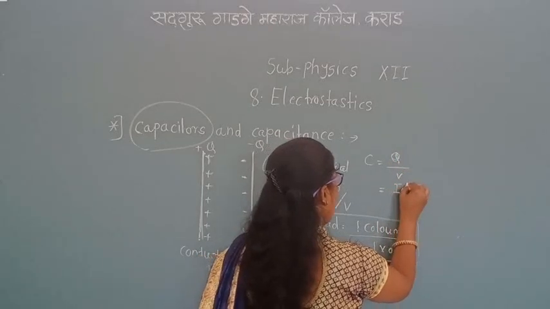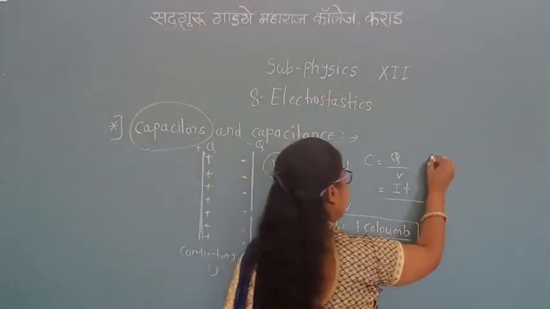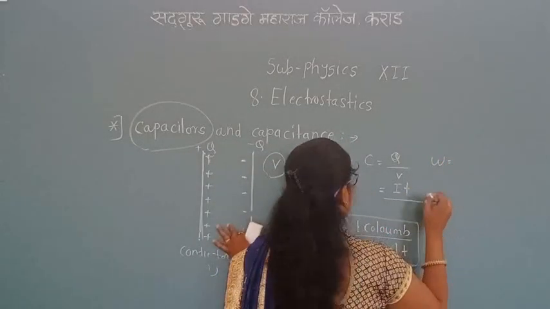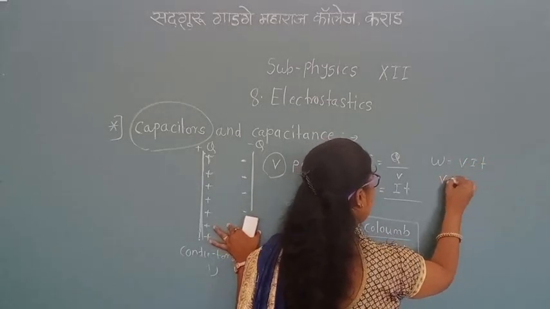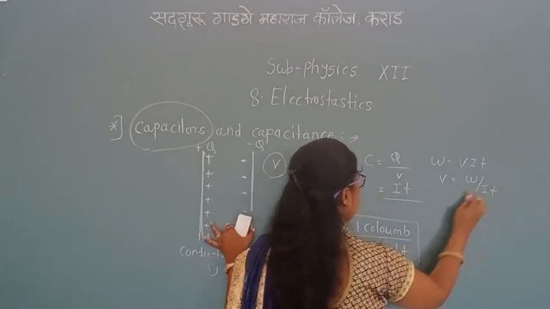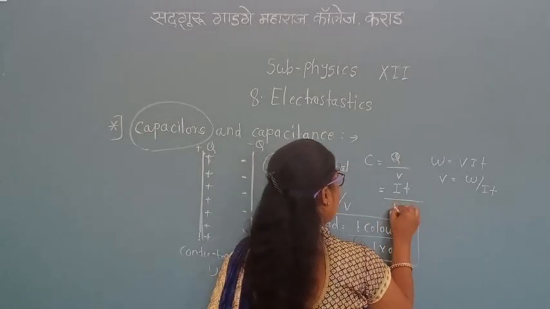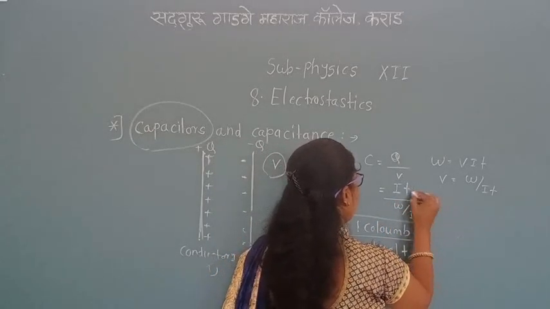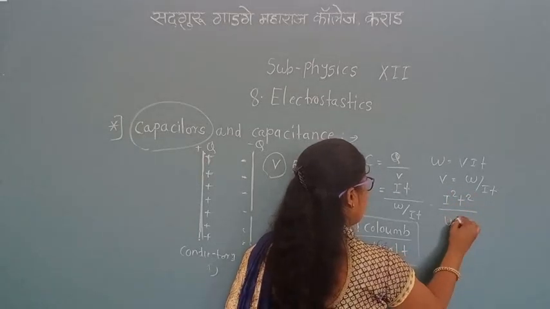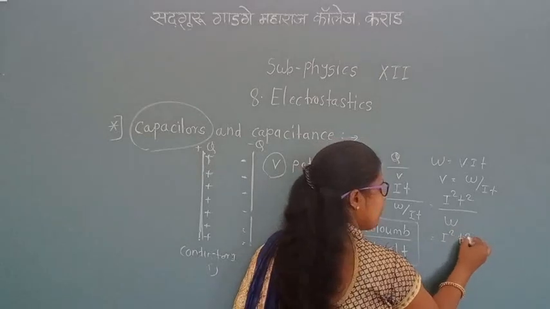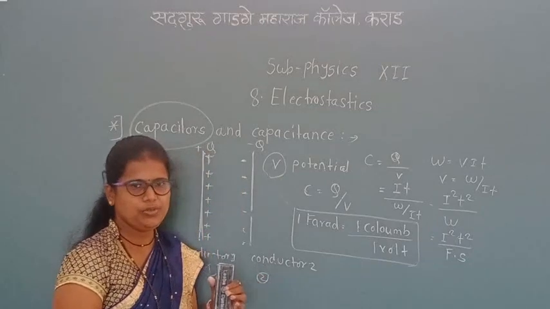Q means IT, and last year we learned that V is equal to W upon IT, where W is the work done. Substituting the value of V, we get C equal to IT upon W/IT, that is I squared T squared upon W. W means force into displacement.